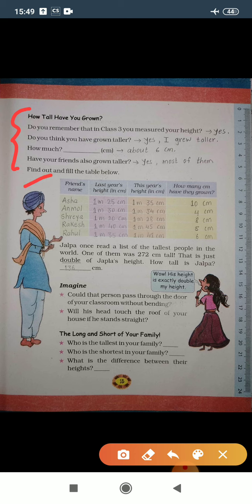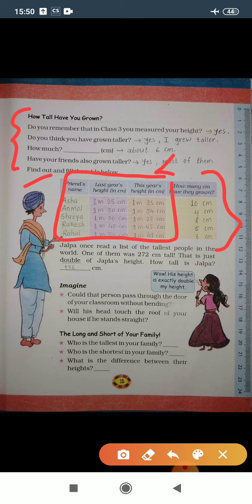Now find out and fill the table below. One table is given here and these 3 columns are made on the basis of assumptions, and this column you need to find out by calculating these 2 boxes. Let's see.